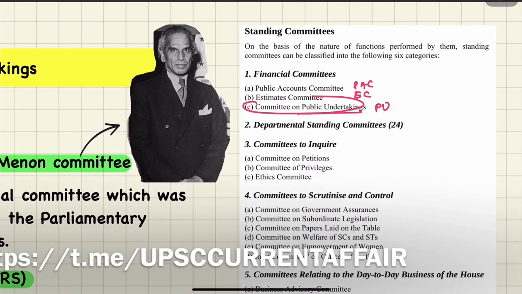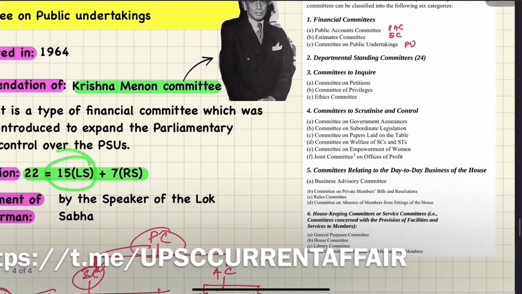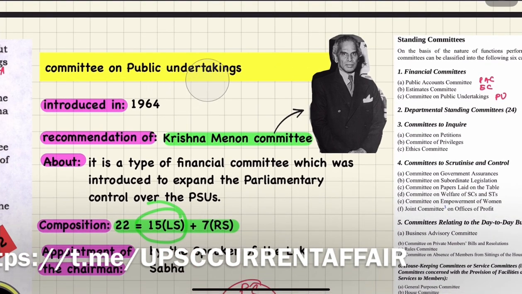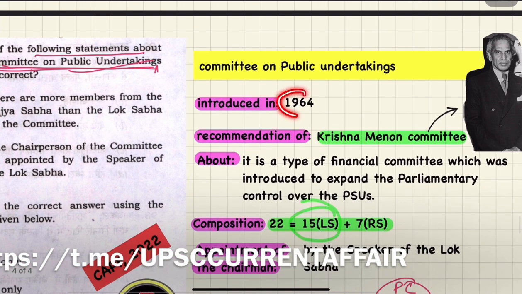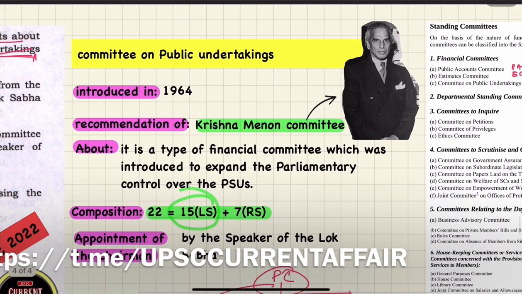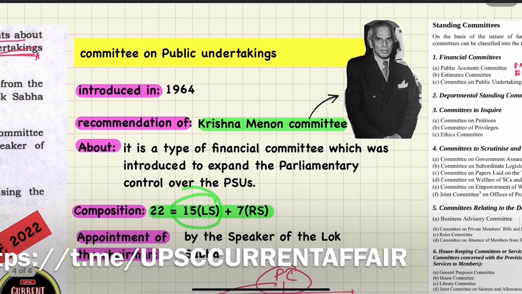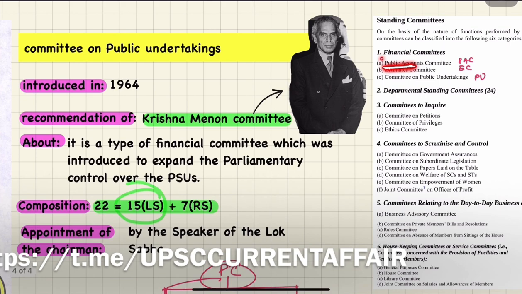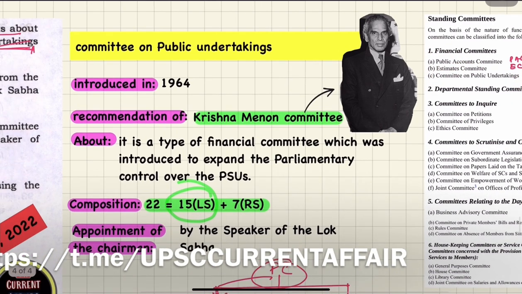So a few additional pieces of information we have to remember with respect to the committee on public undertakings. It was introduced in 1964 on the recommendation of the Krishna Menon committee. Just for recall, the Kothari Commission is related to the education system, and the Krishna Menon committee is related to the committee on public undertakings. It is a type of financial committee. The financial committee is subdivided into 3, and one of them is the committee on public undertakings.